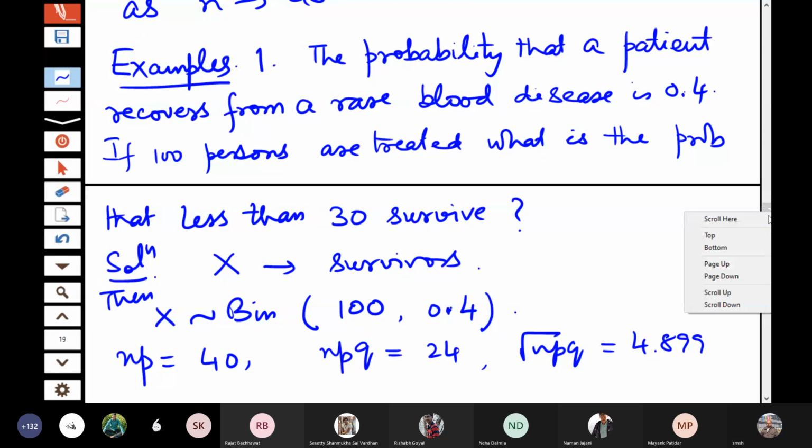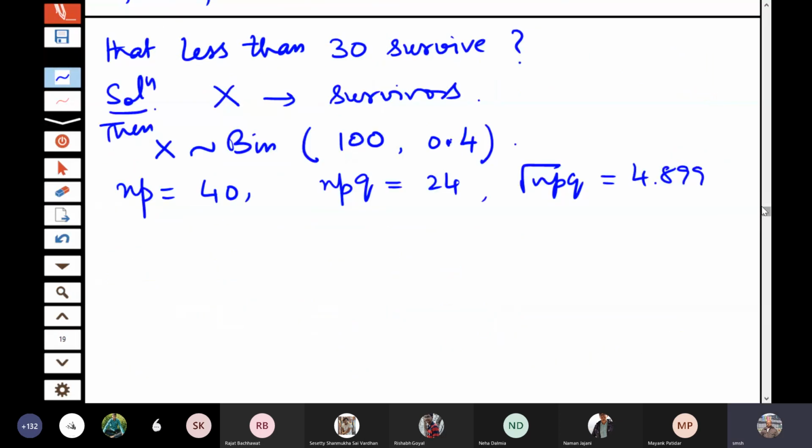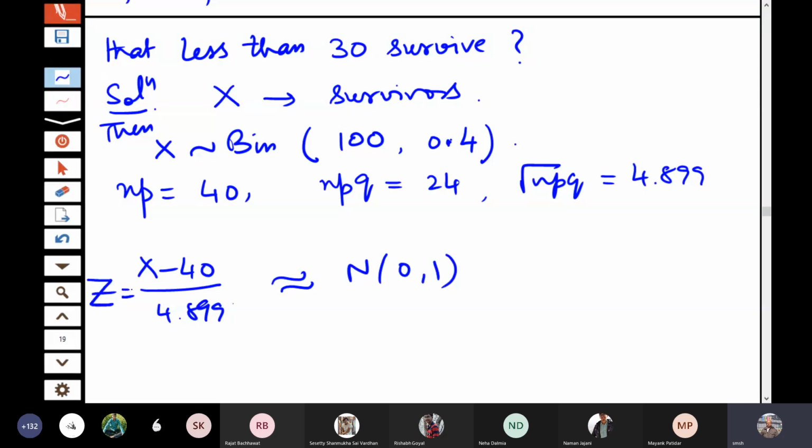So (X minus 40) divided by 4.899 is approximately normal (0,1). We will use this. What is the question asked? Probability of X less than 30.